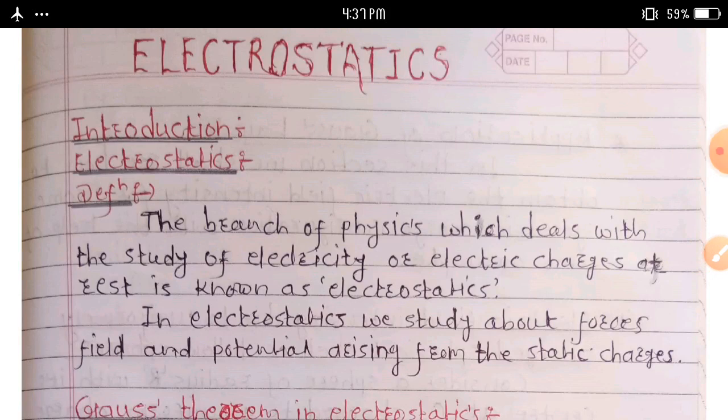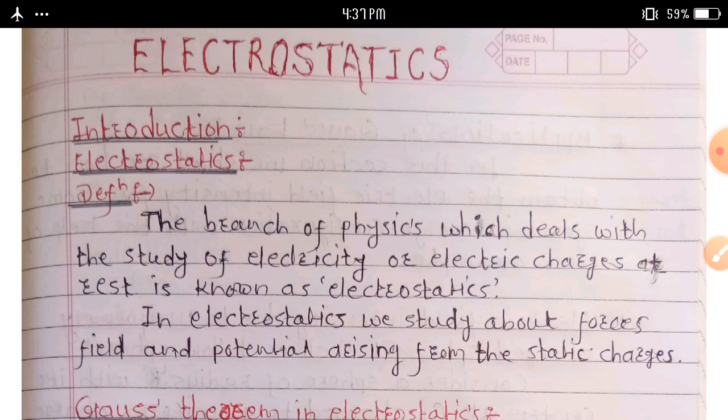Today we learn a new chapter, electrostatics. In this chapter we discuss what is meant by electrostatics. The word electrostatics can be divided into two parts. First is electro and another one is statics. Electro means charges, positive or negative charge, and statics means these charges are at a rest position.